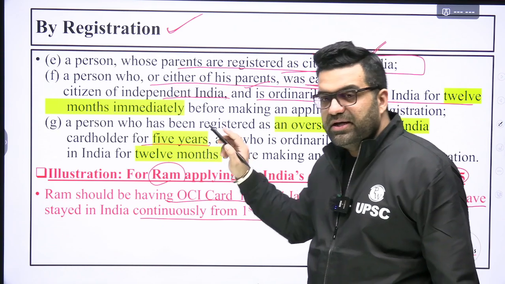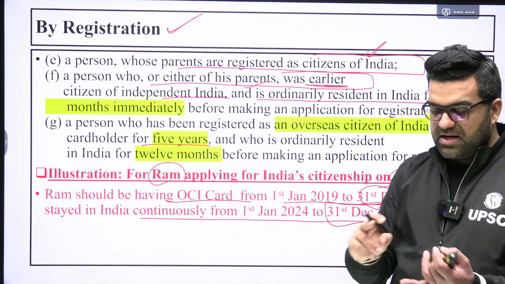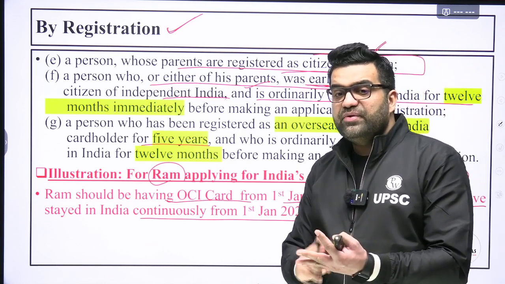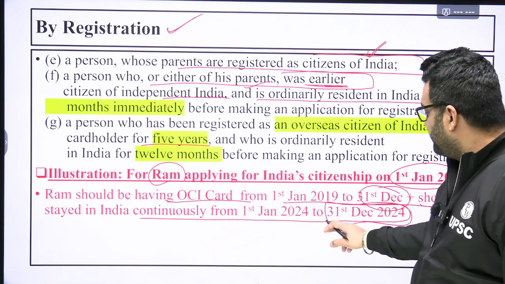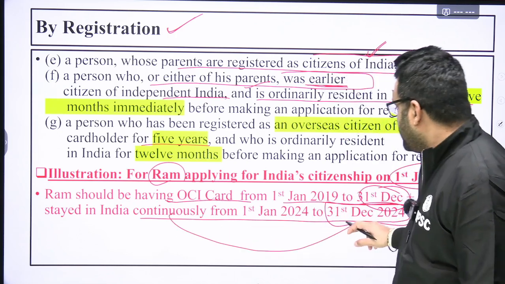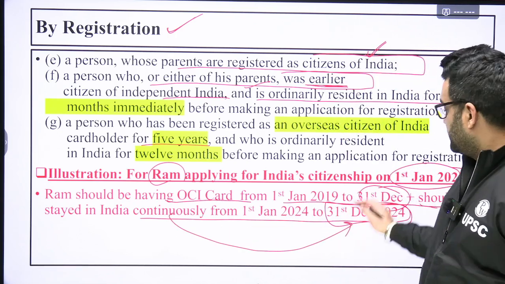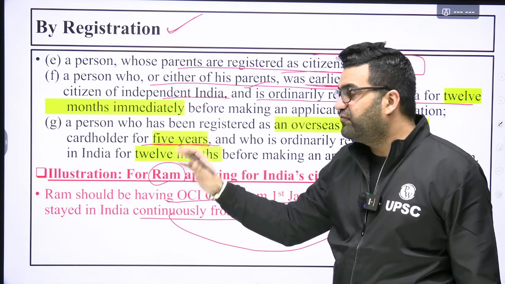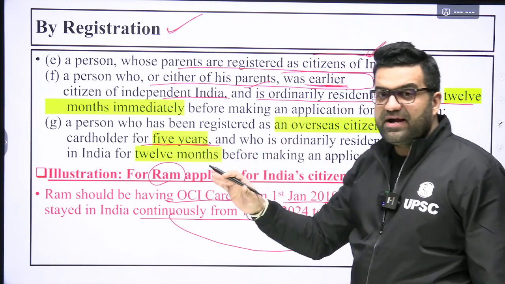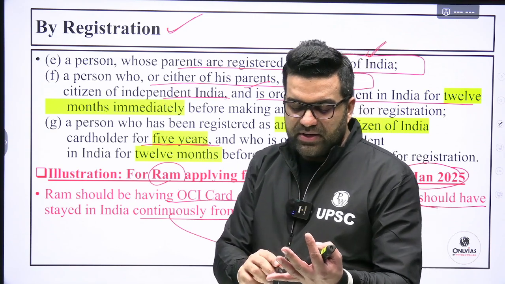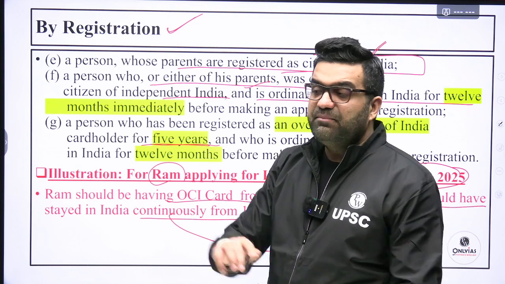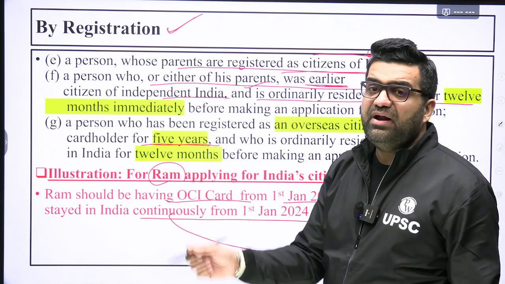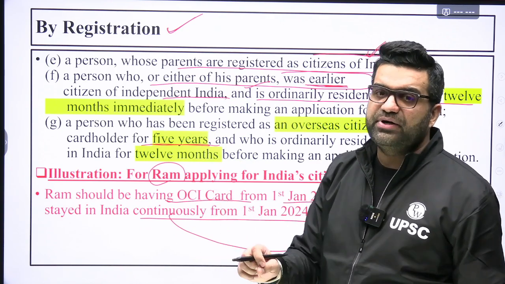He should be an OCI card holder for 5 years: 19, 20, 21, 22, 23, 24, right? Now, why 24? Because for the last 12 months he should stay continuously in India. So the first condition of having had the OCI card for 5 years gets fulfilled, 19, 20, 21, 22, 23, 5 years plus 12 consecutive months in India before actually applying for Indian citizenship.